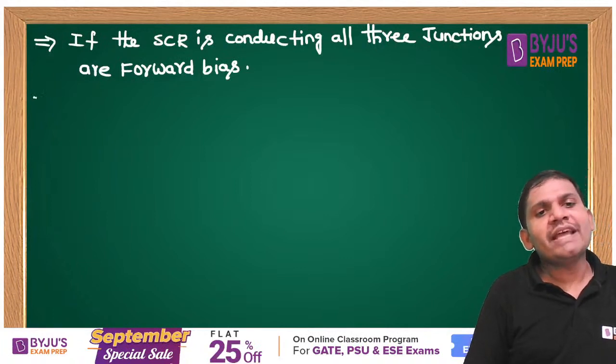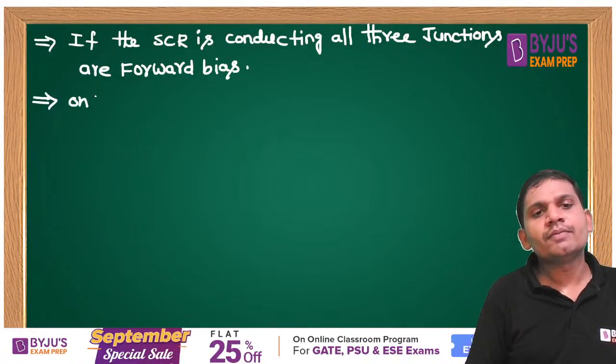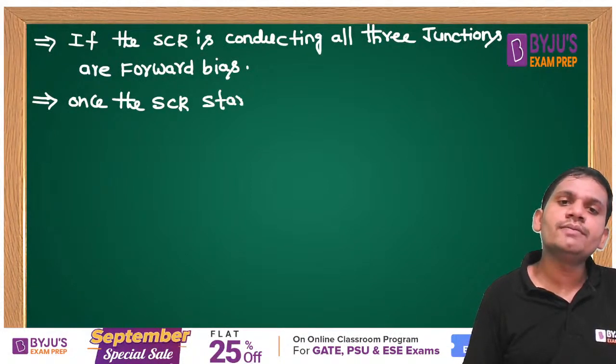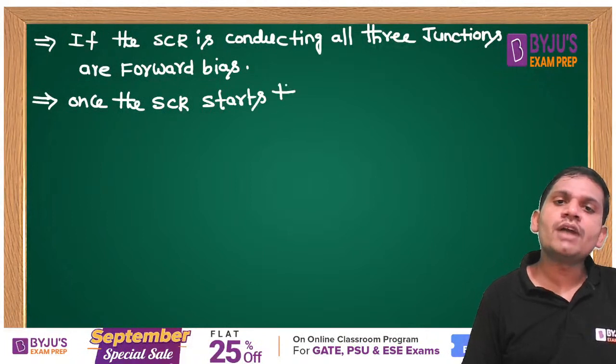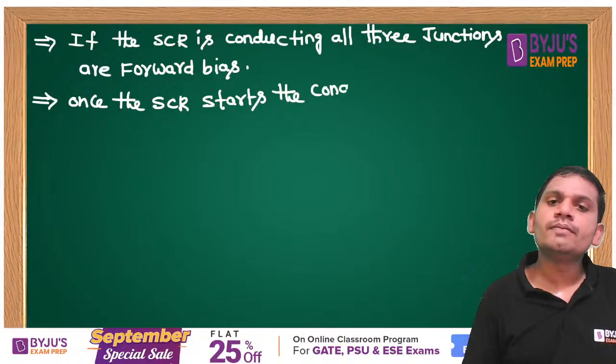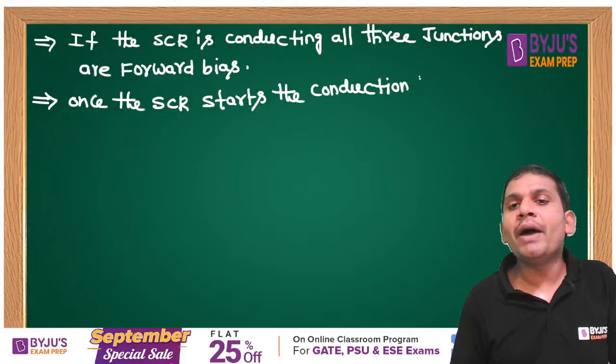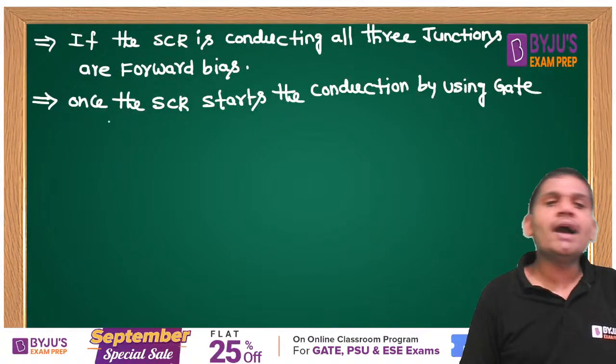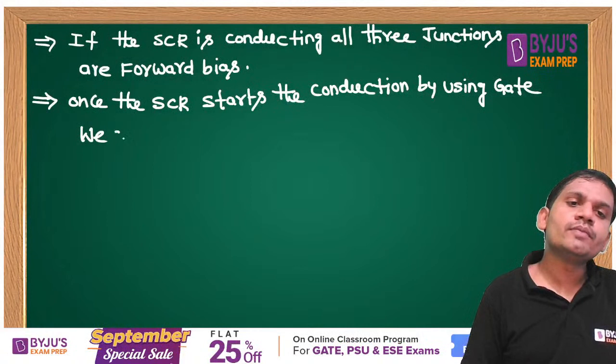Once the SCR starts the conduction, by using the gate we cannot control the anode current.